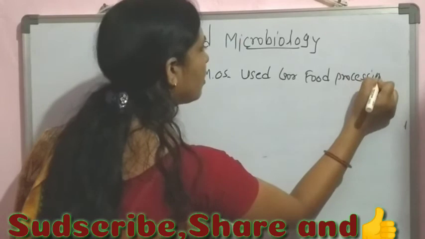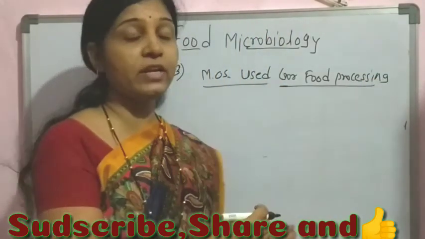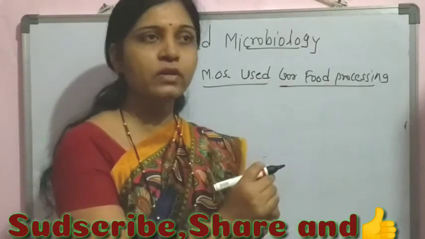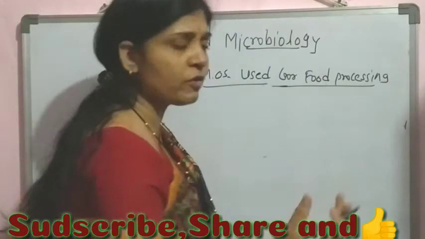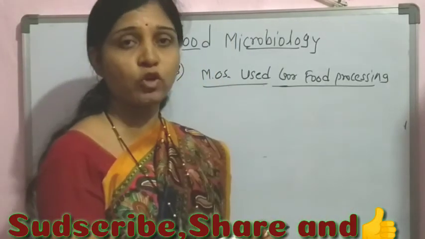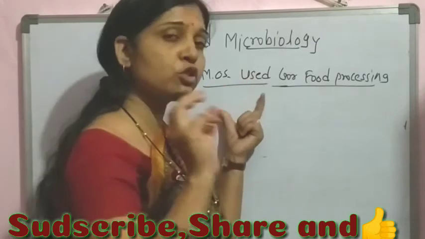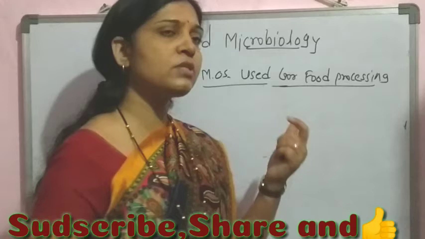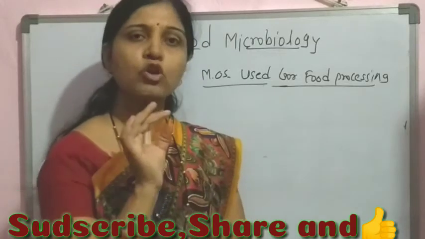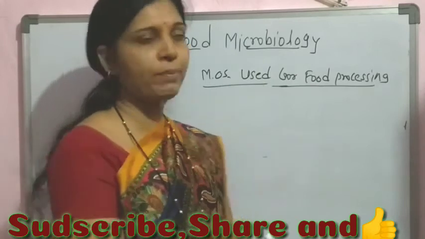The two groups of microorganisms that we have discussed earlier are responsible for the harmful effects of the microorganisms associated with the food. Now one of the most important beneficial effects is that some types of microorganisms are also used for food processing, to prepare the food.